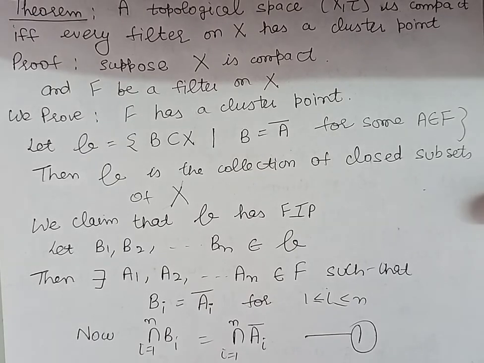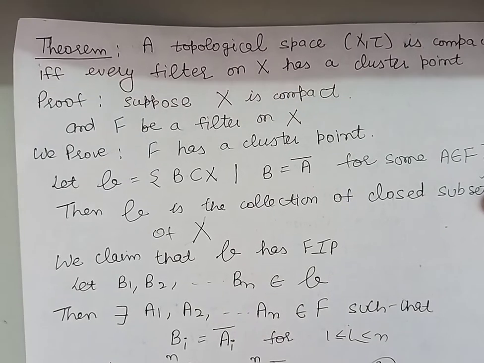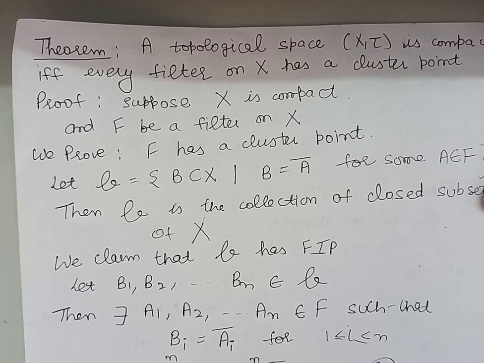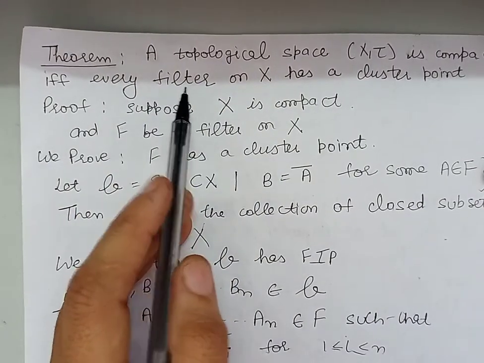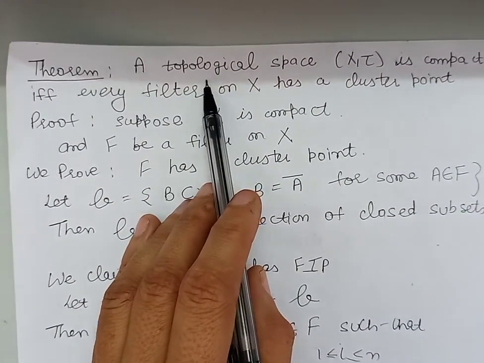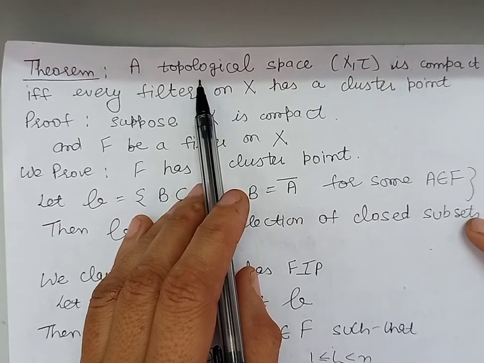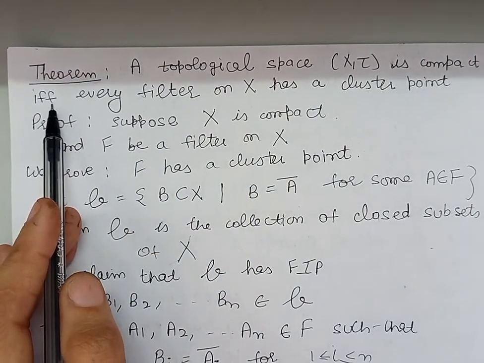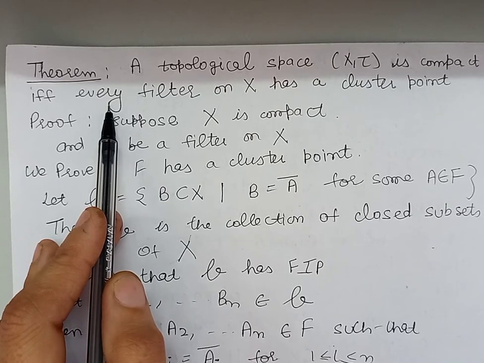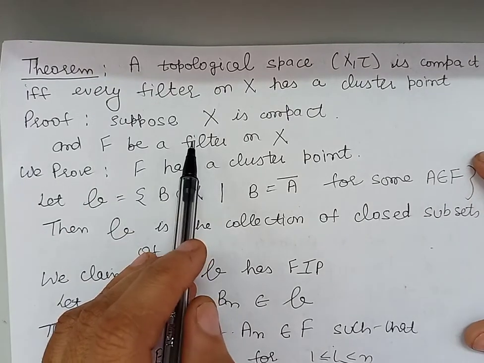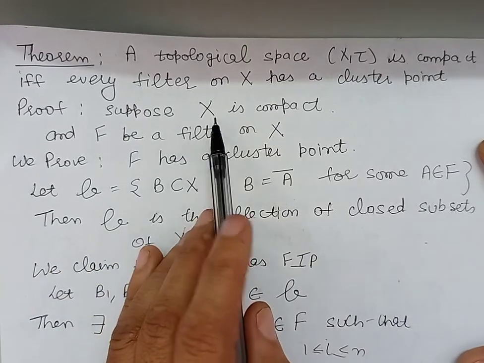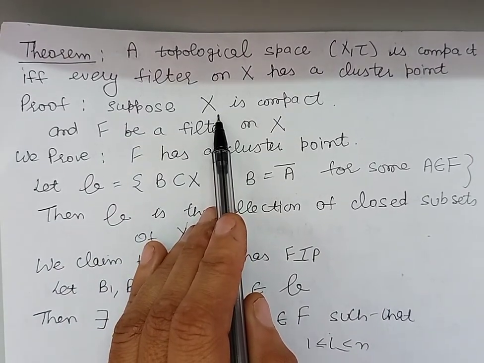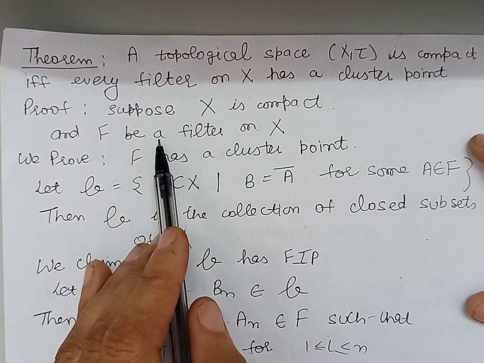Good morning, students. Today we'll discuss some characterizations of compactness in terms of convergence of filters. So our first theorem is: a topological space (X, τ) is compact if and only if every filter on X has a cluster point. So first of all, let us take X compact and F a filter on